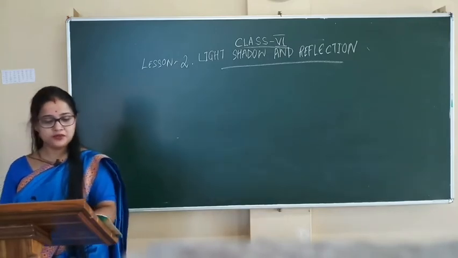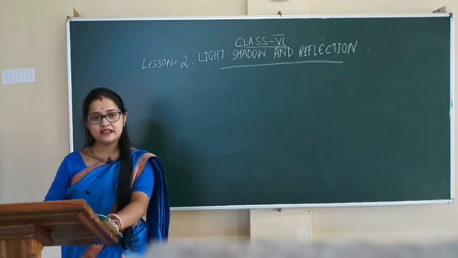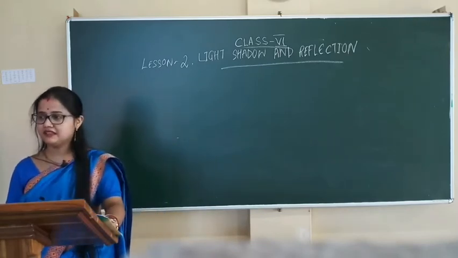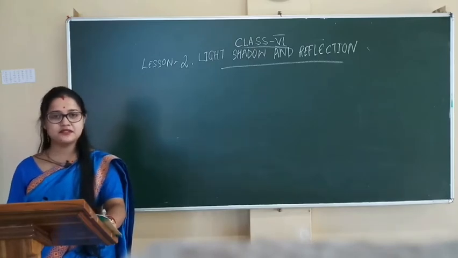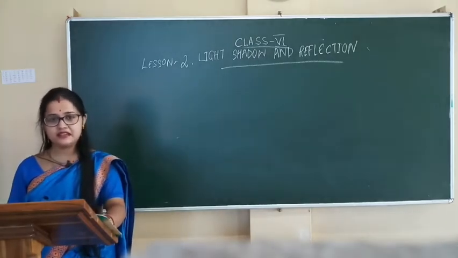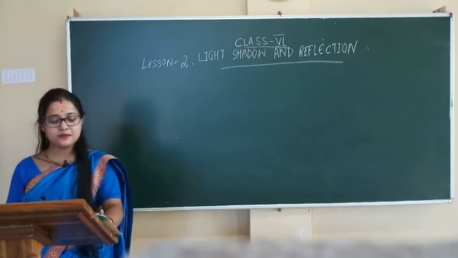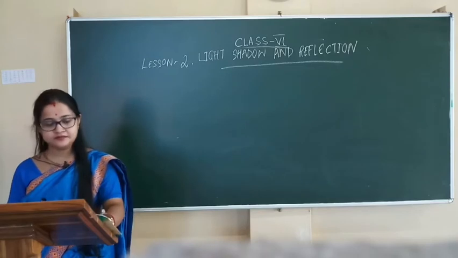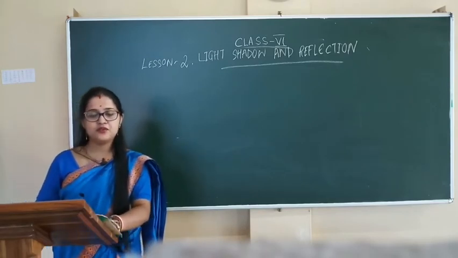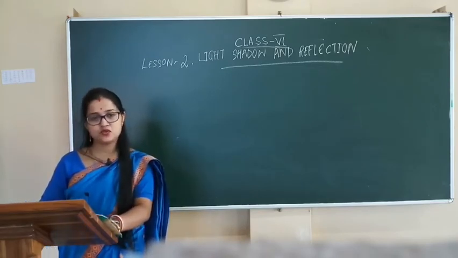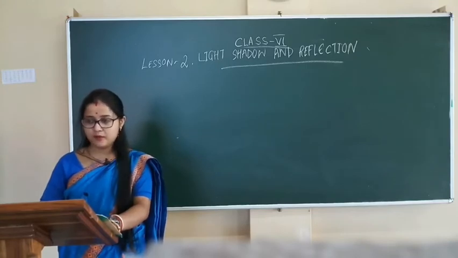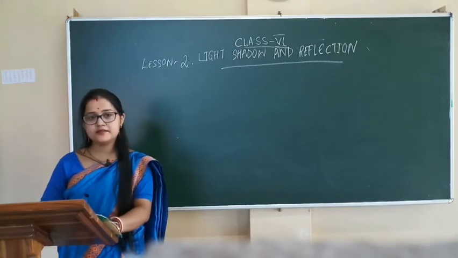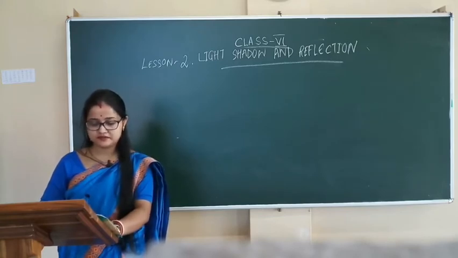So, we know that the sun is the source of light. We need light to see things. Light travels in a straight line. A plane mirror produces a clear image. Now we are going to learn sources of light, objects and their shadows, lunar eclipse, solar eclipse.